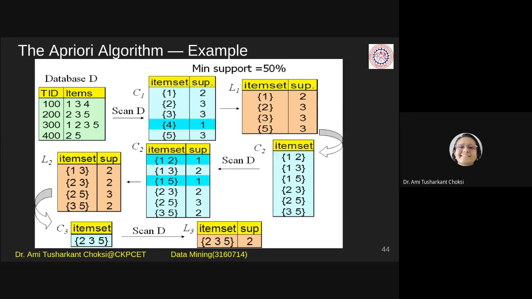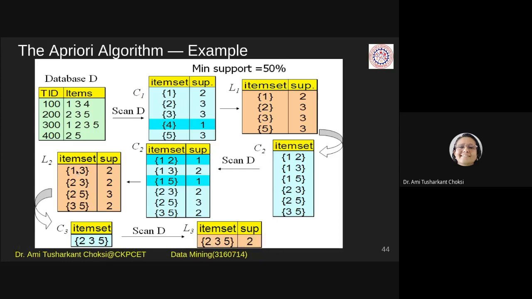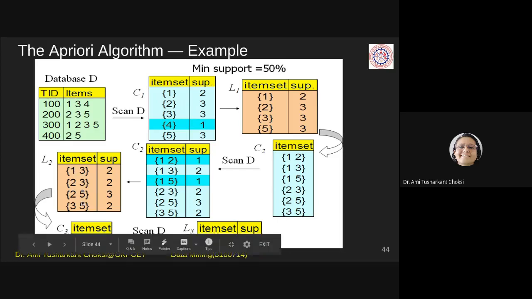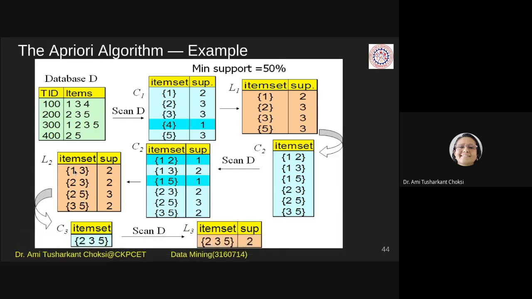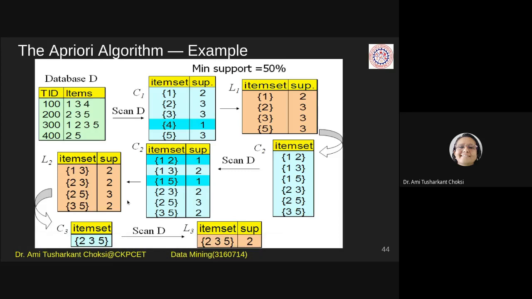So when we combine all these items, we can have 1, 2, 3, and 1, 3, 5, and 2, 3, 5. These three can be there. So why is only 2, 3, 5 written? Something should be wrong here, isn't it?